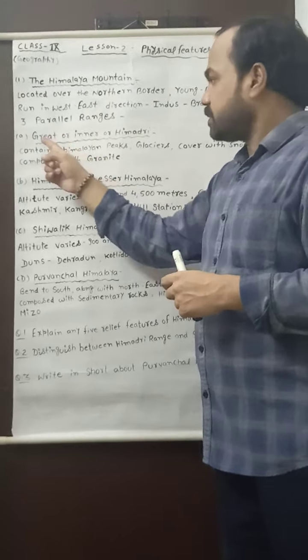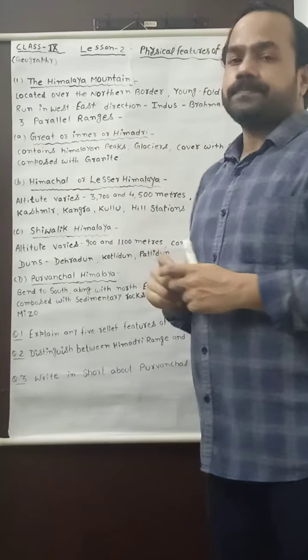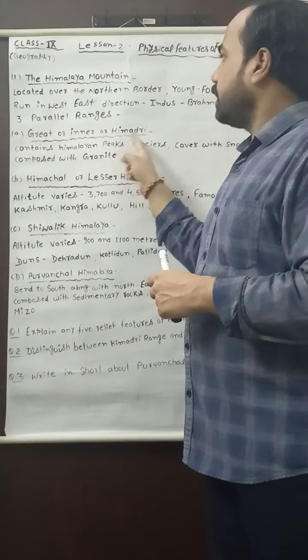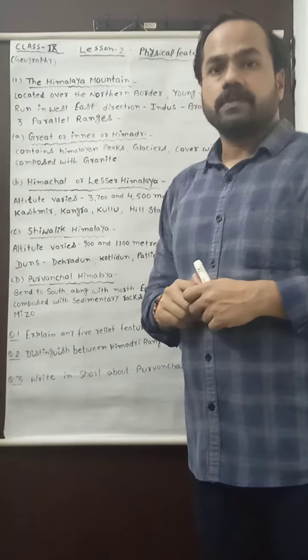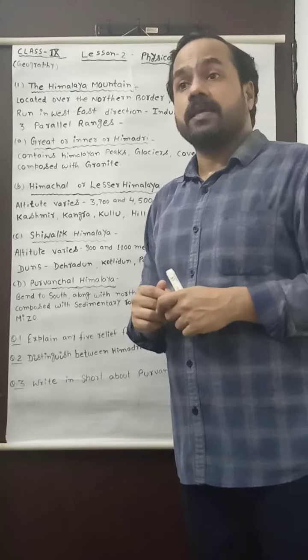The first is the Great Himalaya, also known as Inner Himalaya or Himadri. It is the northernmost range of the Himalayan mountain. Now I will discuss the important features of this Himadri.